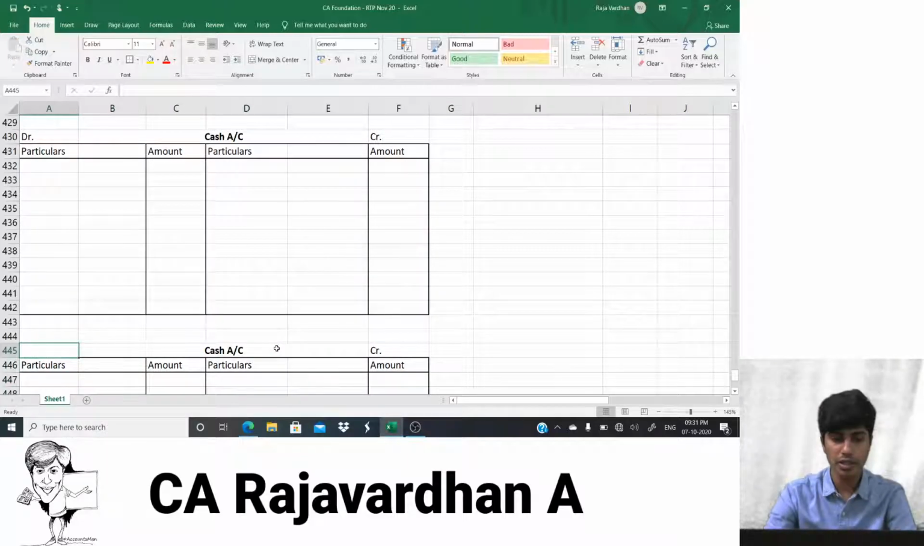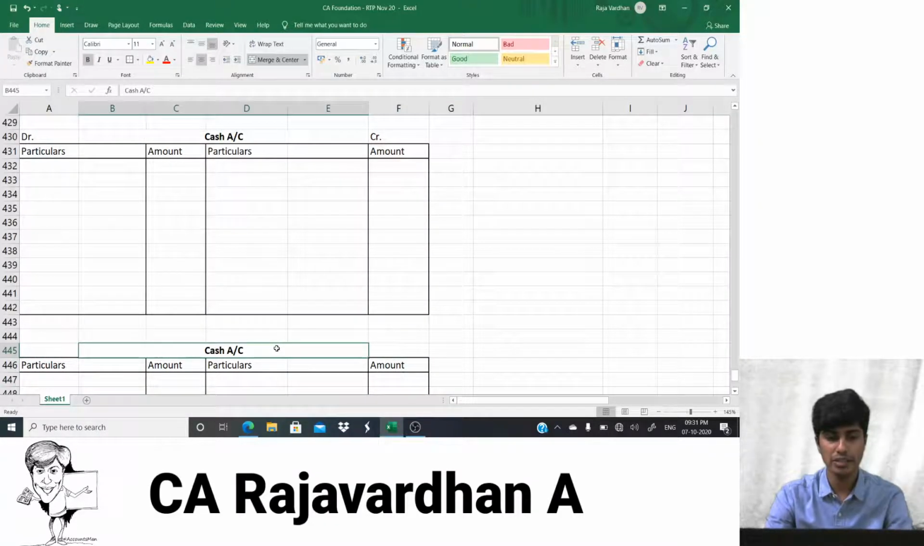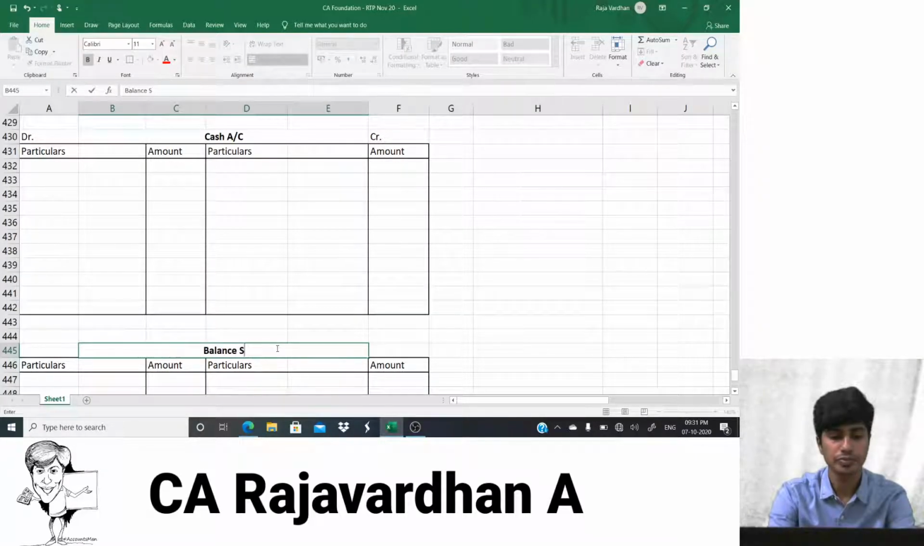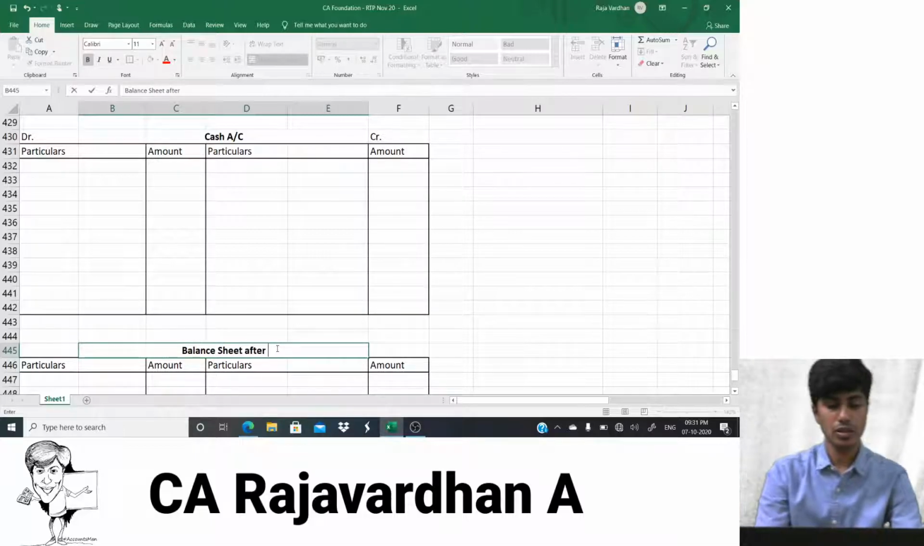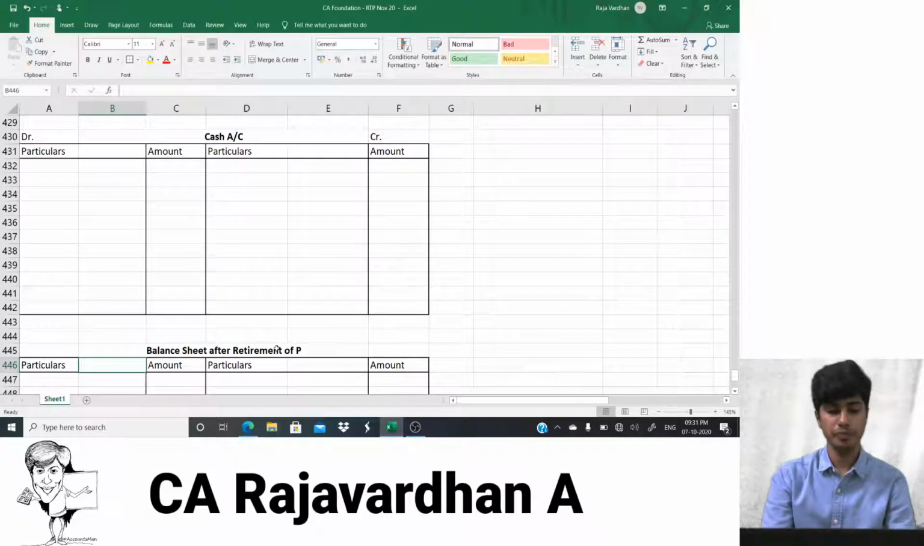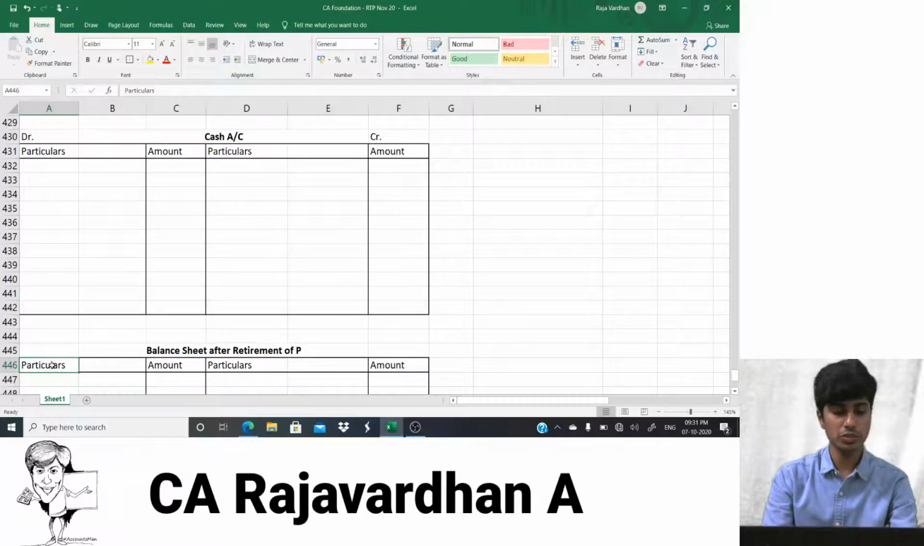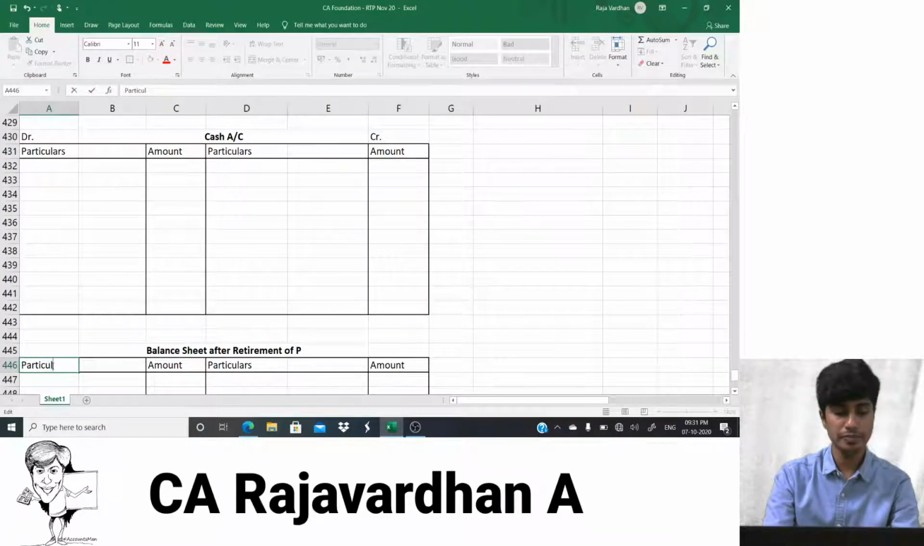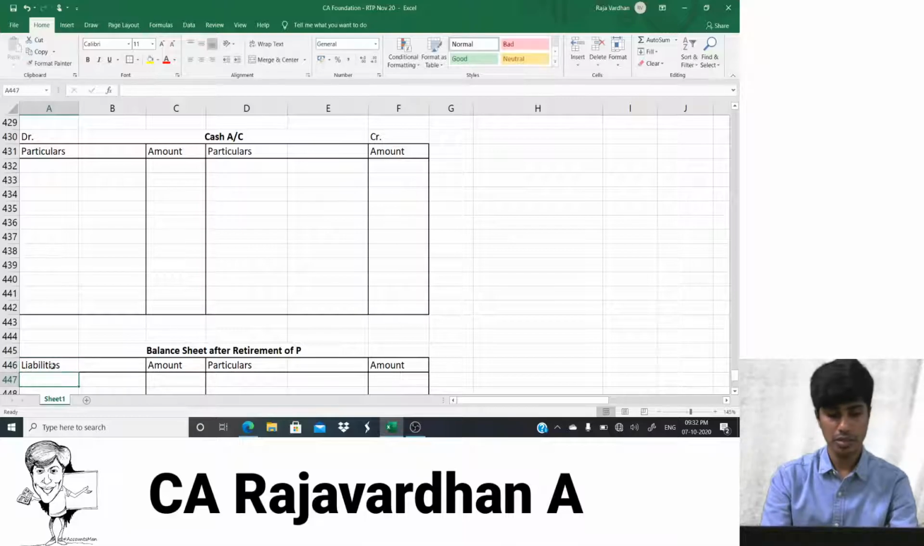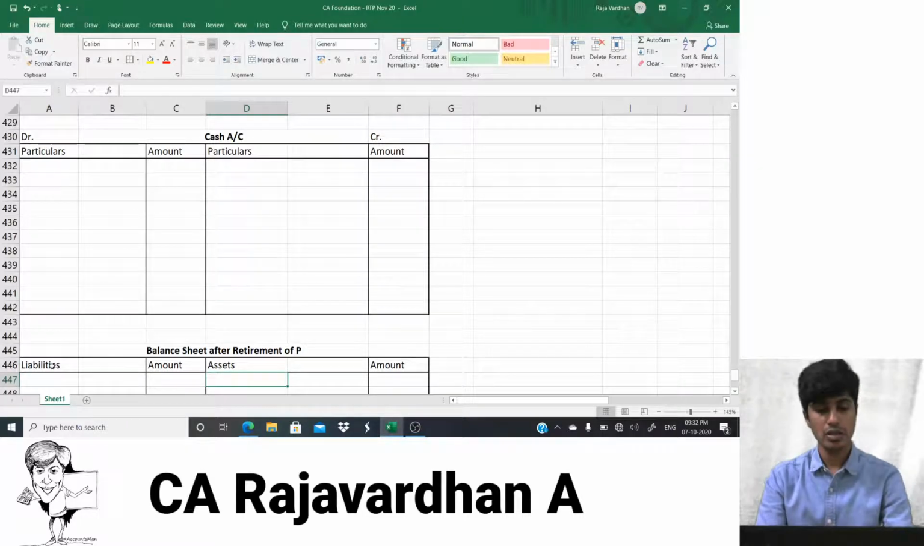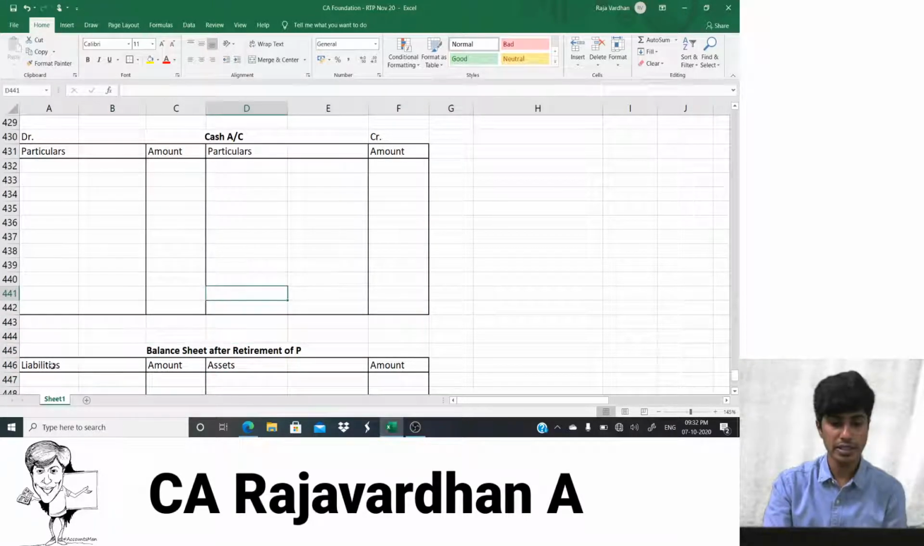Okay, so the debit and credit wouldn't come as this is balance sheet. So I would write here balance sheet after retirement of P. And it would not be particulars and amount anymore. It would be liabilities and amount over here, and over here it will be assets and amount.